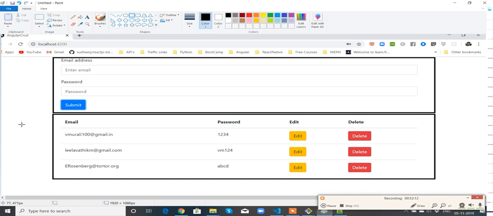The capturing and informing to the sibling that one user is added into the server and I need to get the latest. So immediately the sibling component will get the data from the server. Then once you click on edit, that particular information has to be sent to the sibling component where the data actually has to be populated. So basically it's two isolated components. I will explain step by step how two isolated components can communicate.